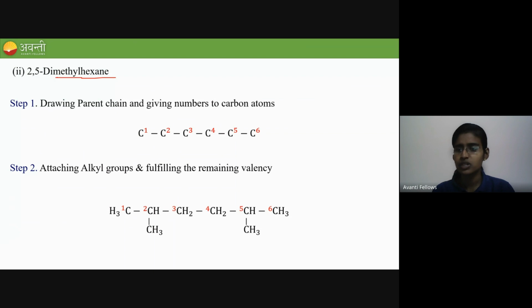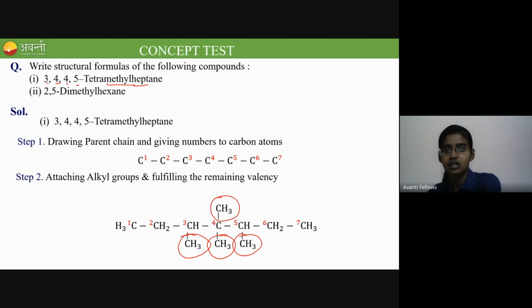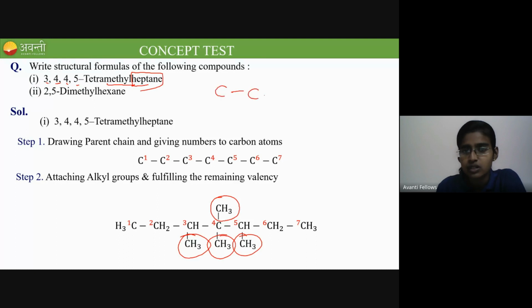Which compound is not clear, Hashira? Is the second compound not clear to you? Shall I explain, or the first compound? Tetramethyl heptane. Okay, first compound, right? So tetra means 4. Heptane means 7, right? 1, 2, 3, 4, 5, 6, and 7.